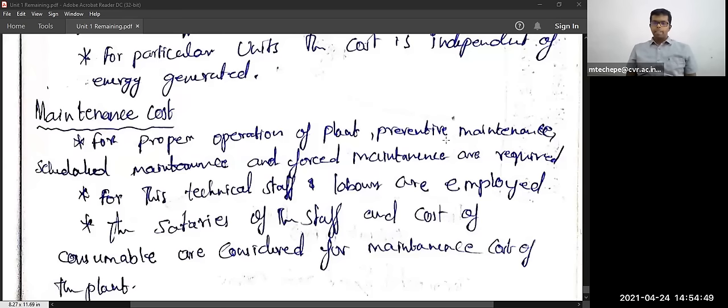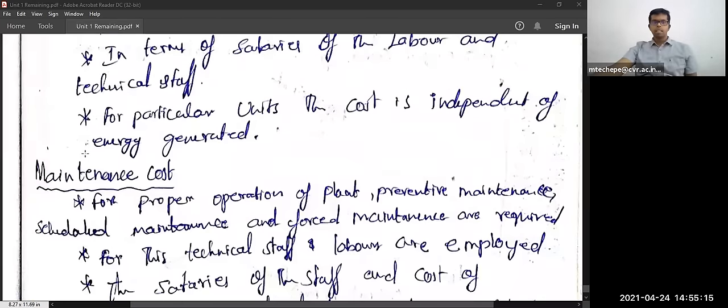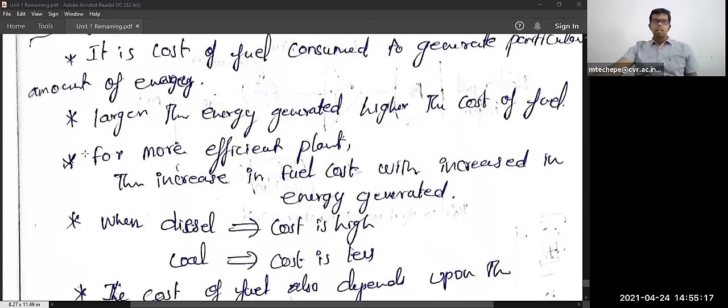and the maintenance cost of the plant also has to be given from that fund. Some replacements will also be there. Sometimes you need to go for small maintenance work, and for that also you need to spend some cost. So that is called the maintenance cost. With this, the running cost is completed.